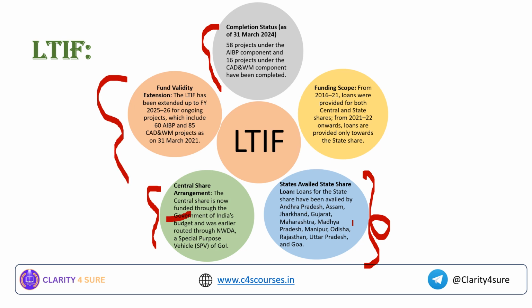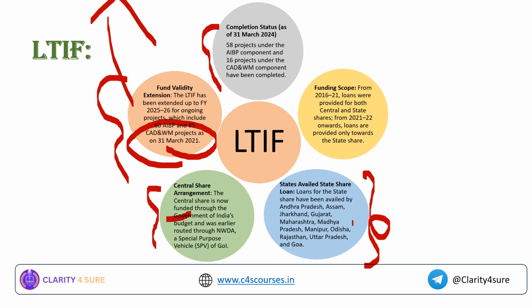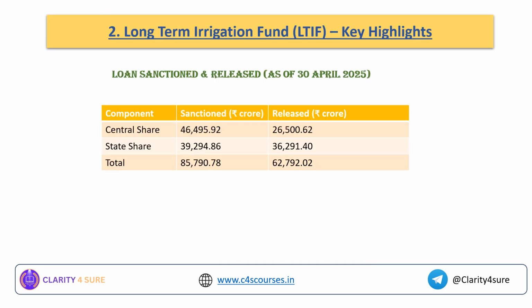And what is the fund validity extension? It has been extended up to 2025-2026, which includes 60 and 85 projects as on March 2021. Okay, so the fund is operational for the year 2025 and 2026 as well. I hope this long term irrigation fund is also clear to you now. And these are some of the important numericals which you can use in your descriptive writing, or when there's a question related to the long-term irrigation fund in your interview.